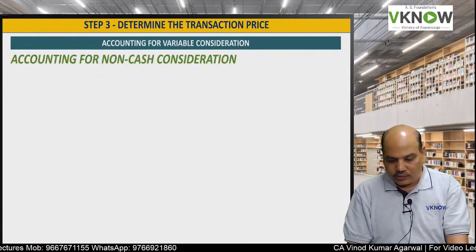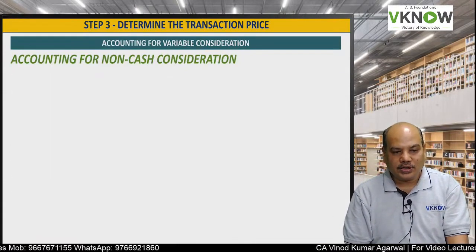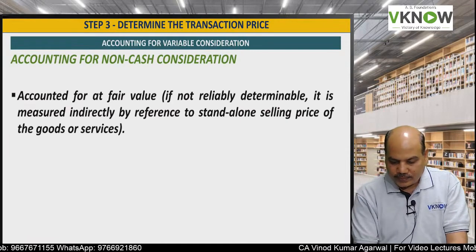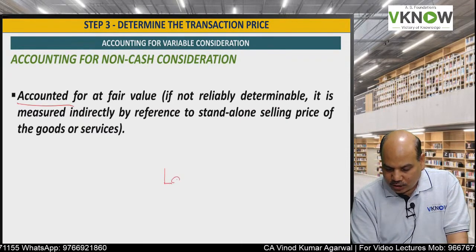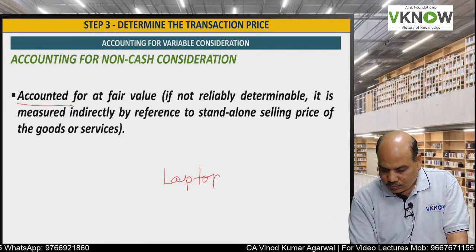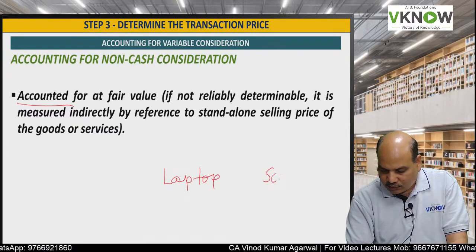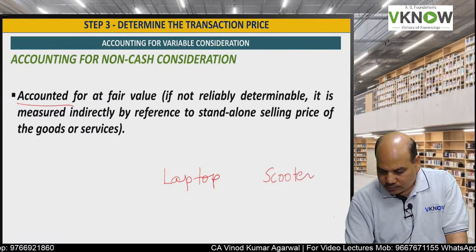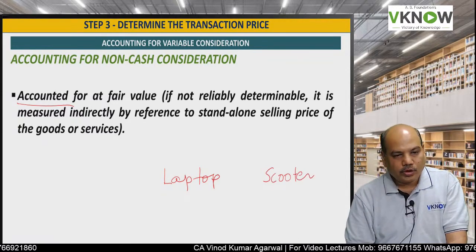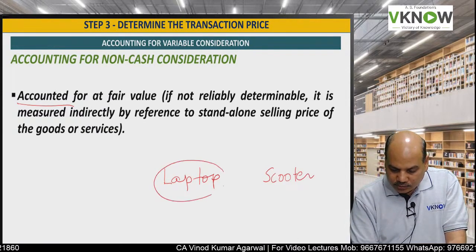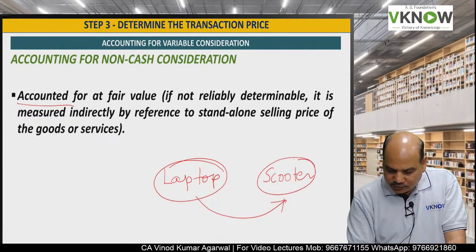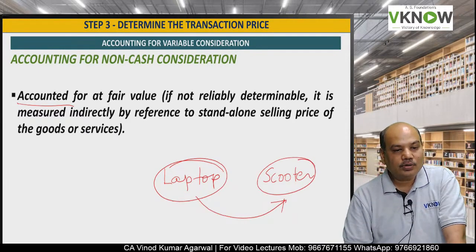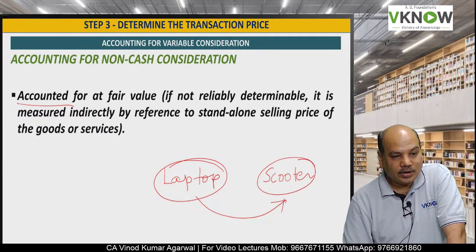So next point is accounting for non-cash consideration. So very easy. One party says, I will give you a laptop. The other party says, I will give you a scooter. So the question is, this laptop dealer who is selling the laptop and receiving the scooter, how is he going to recognize the revenue?